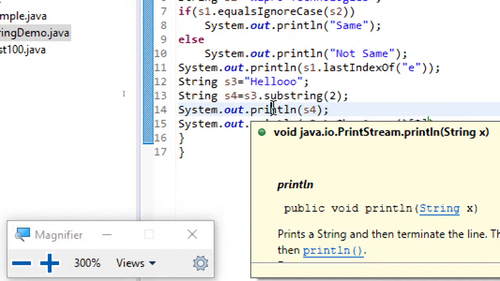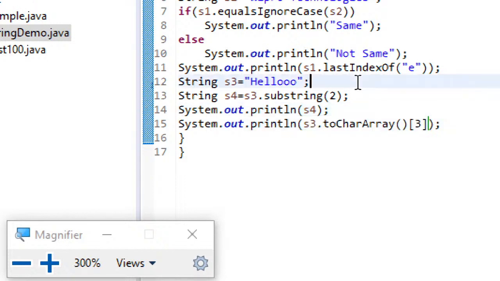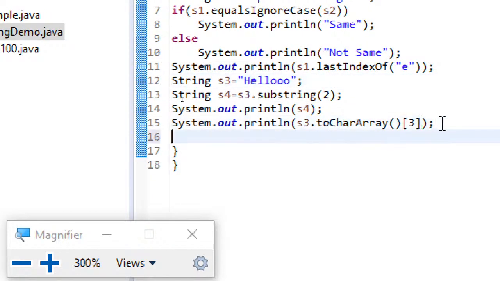And now coming to string buffer, here itself I'll show you very quickly. String buffer S5 equal to, now you can see illegal.